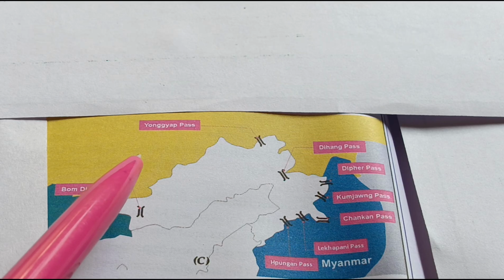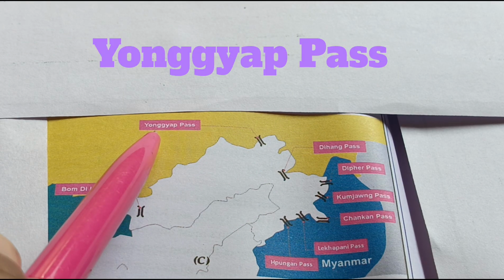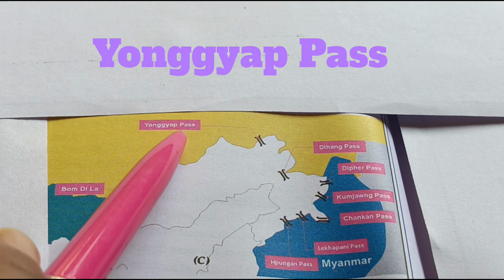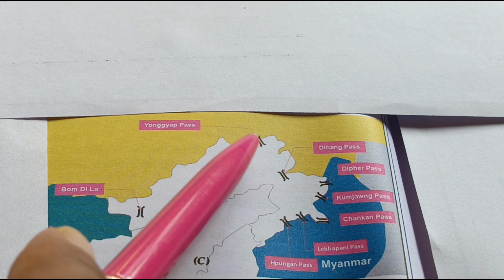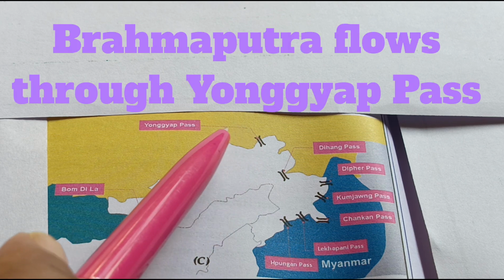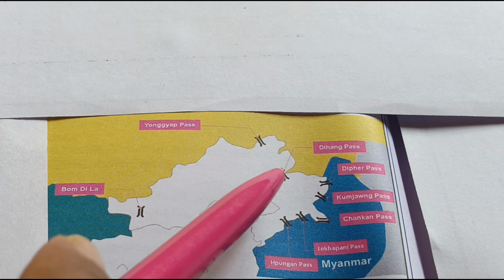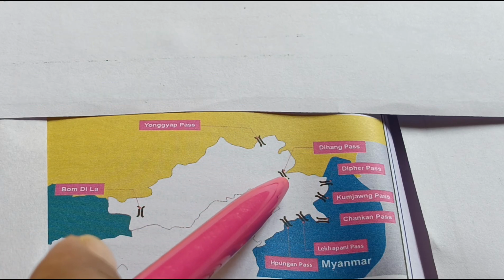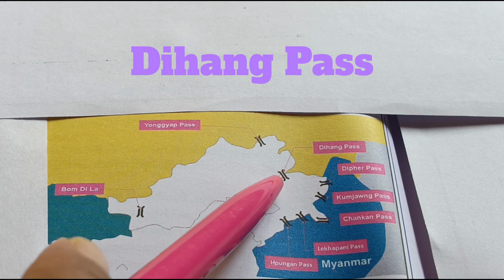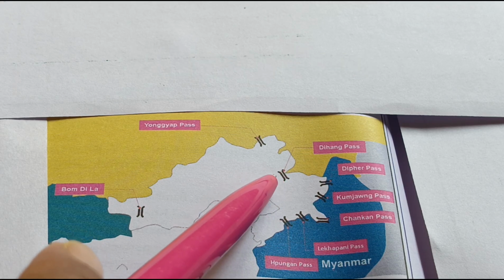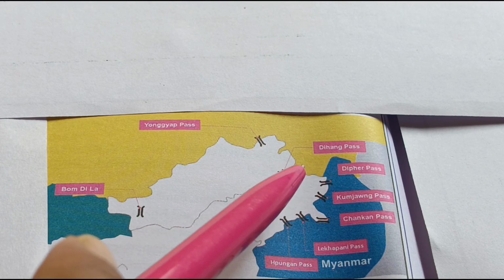After this, one of the most important mountain passes is the Yonggyap Pass, as you can see here. The river Siang or Brahmaputra enters India through this pass. Similarly, we have a pass known as Dihang Pass. This one is also very important because it connects India with its neighbors towards the east.